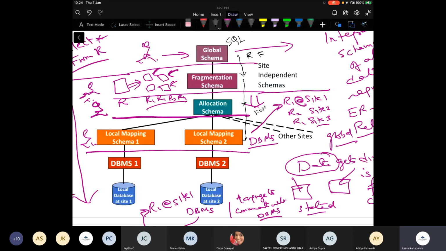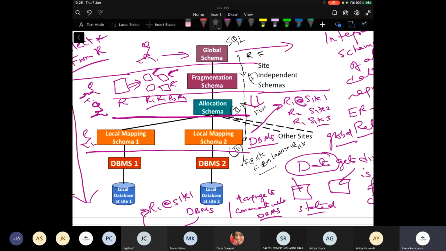Then there is a mapping from the fragment at a site to the fragment in the local DBMS at the site. So you have mapping 1, mapping 2, and mapping 3. I want you to say what kind of functions you would want to run so that, given a SQL query on the global relation, you get to the fragment at the site.